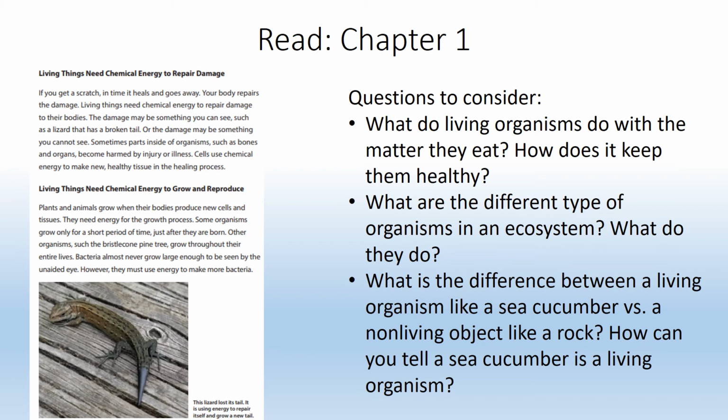Here are some questions to consider about the chapter we just read to check for your own understanding. What do living organisms do with the matter they eat? So far, we learned that living organisms use the things they eat as energy. But what do they use that energy for? And how does it keep them healthy? What are the different types of organisms in the ecosystem? What do they do? Think back to what we learned. We talked about producers, consumers, and decomposers. So, what do they do in an ecosystem?